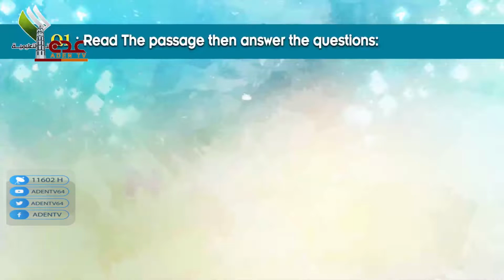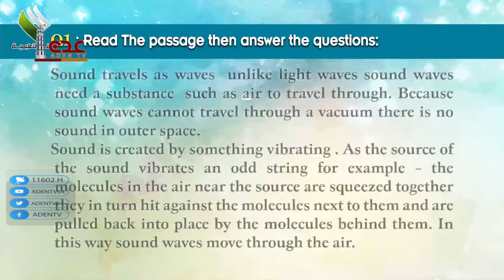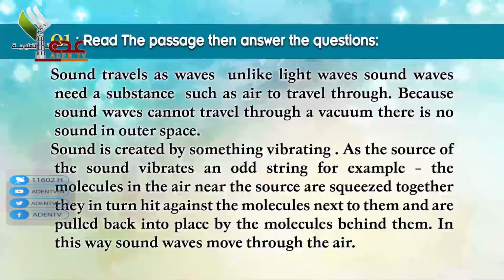Now we are talking about the paragraph. Read the passage, then answer the questions. Sound travels as waves. Unlike light waves, sound waves need a substance, such as air, to travel through. Because sound waves cannot travel through a vacuum, there is no sound in outer space. Sound is created by something vibrating.